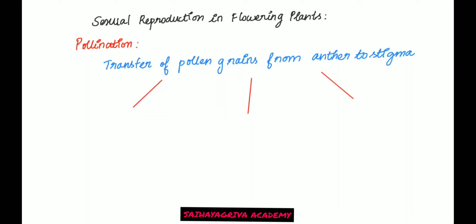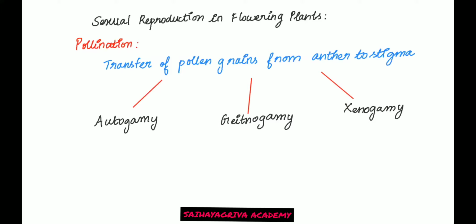So one is autogamy. Then you have geitonogamy. And lastly, you have xenogamy. So what is this autogamy? Again, all these three are different kinds of pollination. In all these three kinds, there is going to be transfer of pollen grains from anther to stigma. But what we need to know is between what two flowers or what two plants does this transfer take